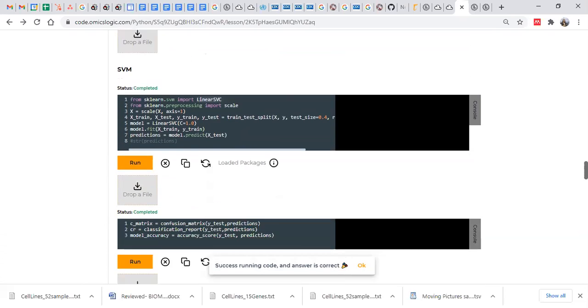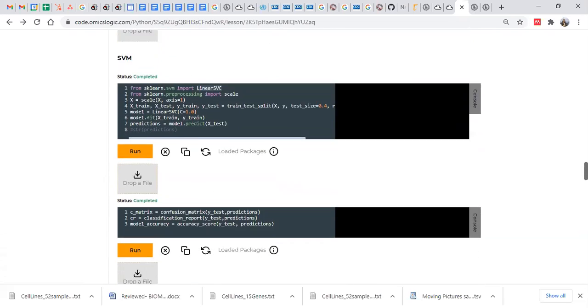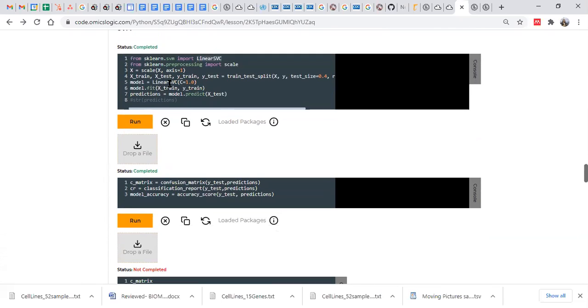In Python, you only need to define which algorithm you are calling, and then the parameters it requires. For example, linear SVC requires the C value, so there is the C and gamma value for the SVM. Similarly, for random forest it is the number of trees. We just need to provide that when developing a prediction model.